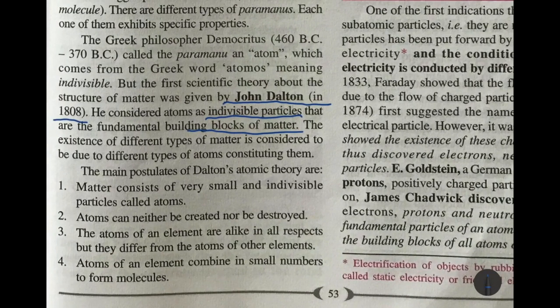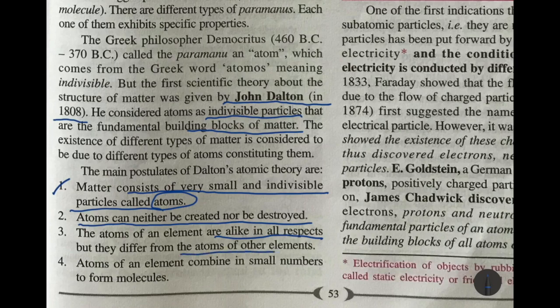So what did Dalton say about his atomic theory? First, matter consists of very small and indivisible particles called atoms, the smallest particles. He also said that atoms could neither be created nor destroyed. The atoms of an element are alike in all respects, but they differ from the atoms of other elements. For example, two oxygen atoms make up oxygen gas. Both the oxygen atoms are the same, but they are different from nitrogen atoms.